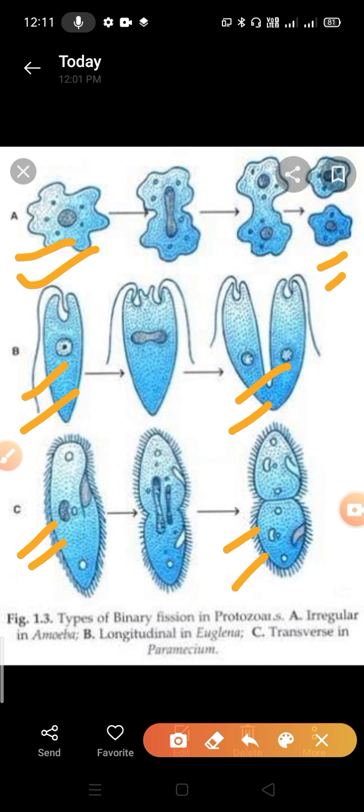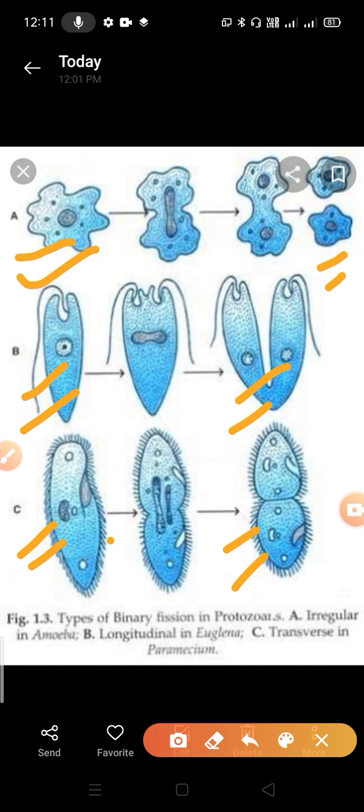So in each and every condition it is visible that two daughter cells are formed from one parent unicellular organism. It means that one parent cell divided into two.